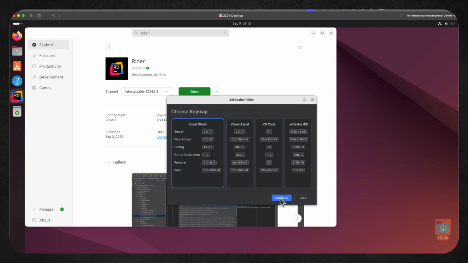But we see we also have Visual Studio and VS Code mapping here. VS Code is the cut down editor that's available from Microsoft, and that is available on Linux. But Visual Studio, the full-on editor that is required with C#, is not available. So we're going to choose the default. Again, I'm just leaving the key mappings here at Visual Studio, and I can then continue to open up my project.